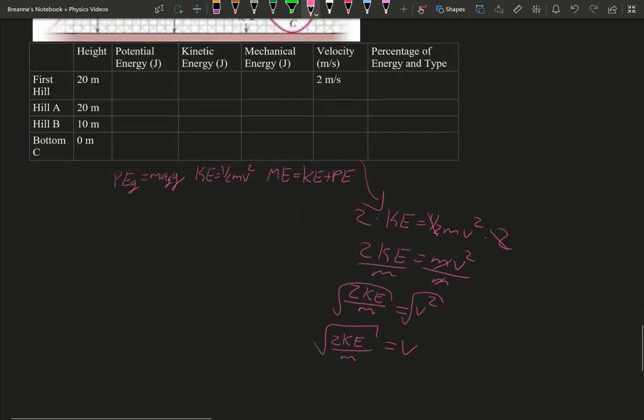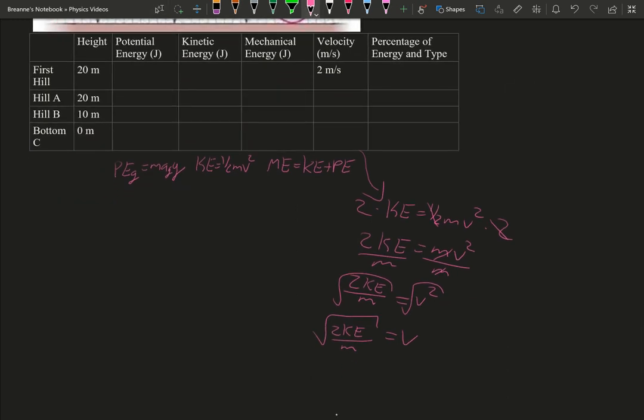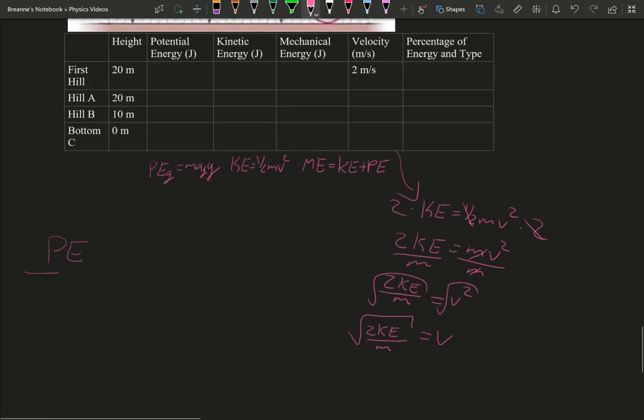So let's do our potential energies first. Potential energy is mass times acceleration of gravity times height. This is for number 1. Our mass is 100, acceleration of gravity is 9.8, and the first height was 20.